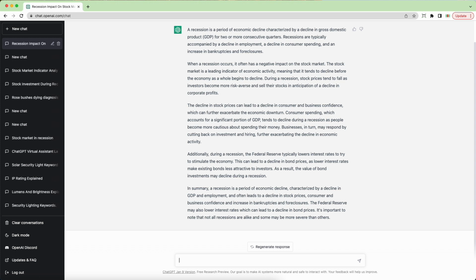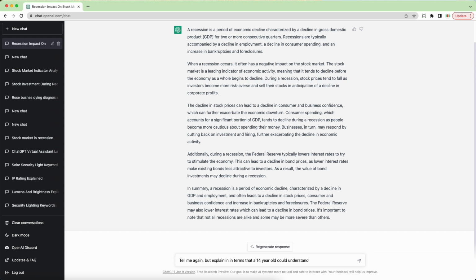So what I can do is ask ChatGPT to make it a little bit easier to understand. I can type in something like, tell me again, explain it in terms that a 14-year-old could understand.